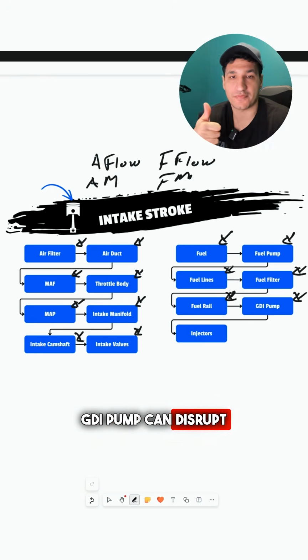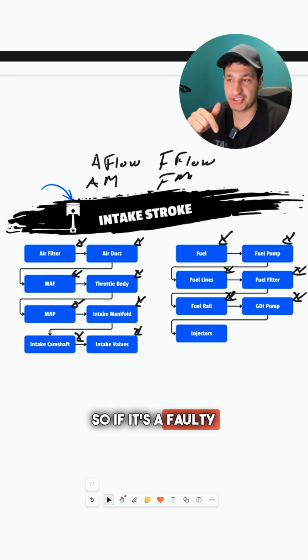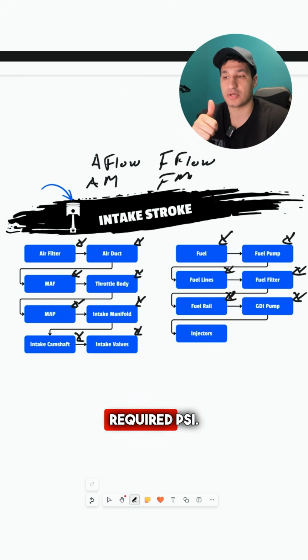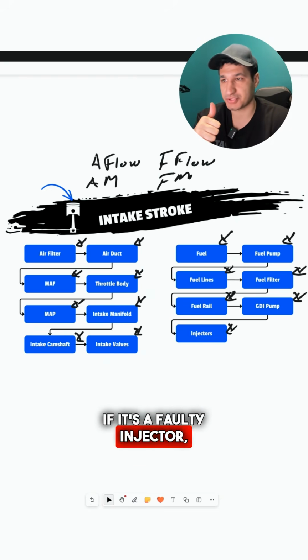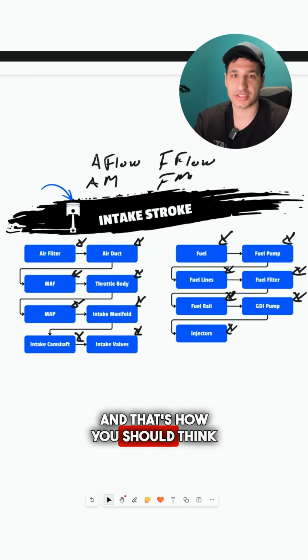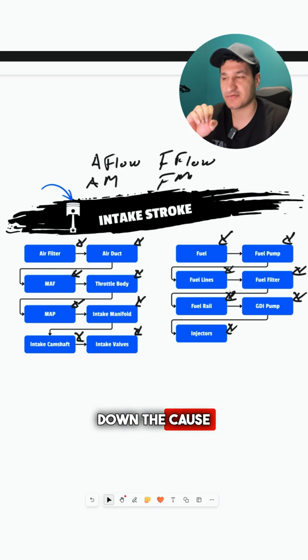GDI pump can disrupt flow and measurement. If it's a faulty GDI pump, then you're not going to get the required PSI. As well as the injector, that could disrupt flow and measurement if it's a faulty injector or a leaking injector. And that's how you should think about it when trying to chase down the cause of a misfire in your car.